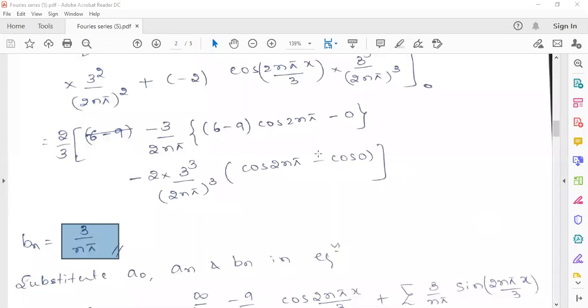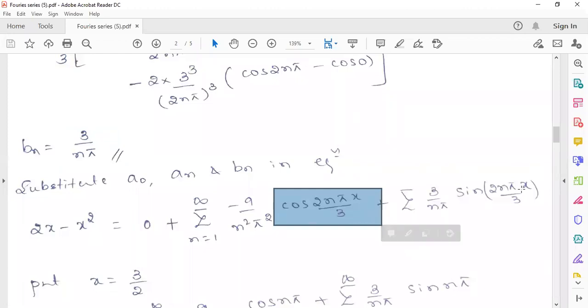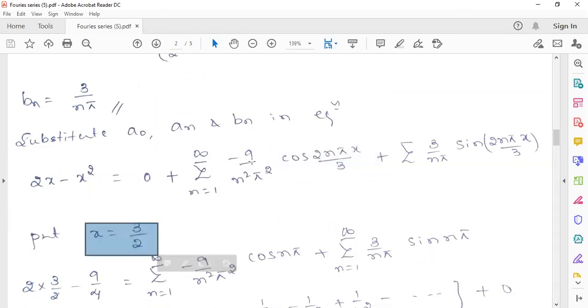Now just substitute a0, an, bn, then we will get the value like this: 2x minus x square equals 0 plus the sum from n equals 1 to infinity of minus 9 by n square pi square cos 2n pi x by 3 plus 3 by n pi into sin 2n pi x by 3. Now you have to put x equals 3 by 2. Based on the required series, you have to decide the value of x. For the given required series, we have to put x equals 3 by 2 in this obtained series.